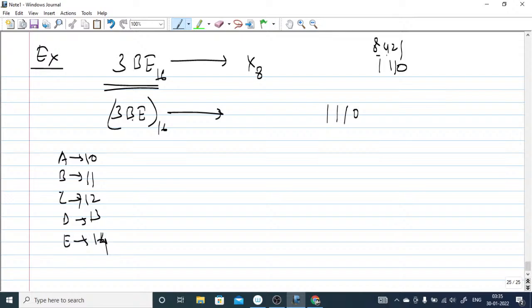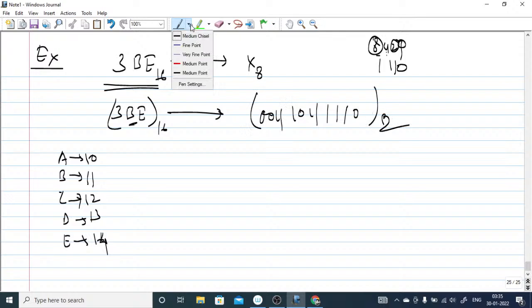Next you can represent B. B is 11, so 1011. And 3 can be represented with 0011. Now what you have to do here is group 3 bits from right to left.